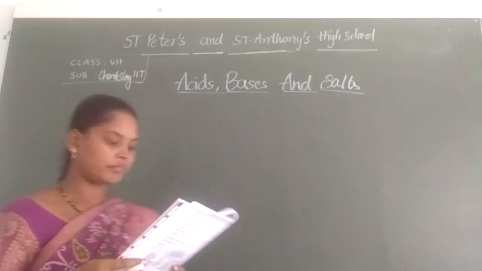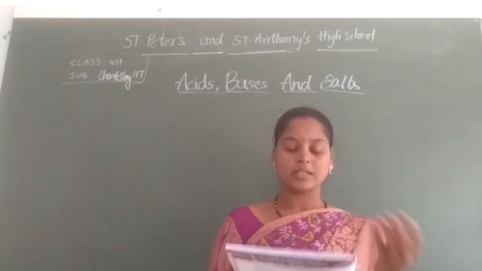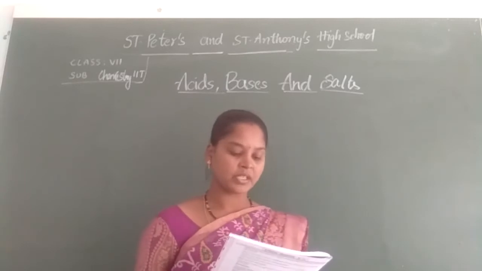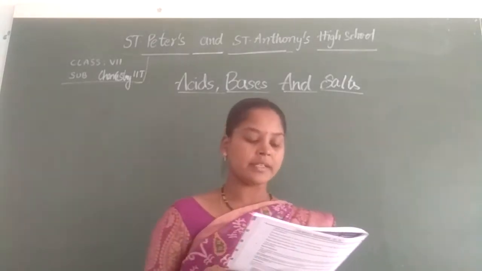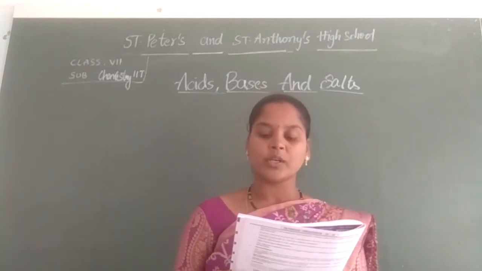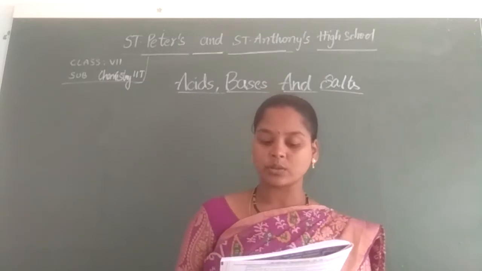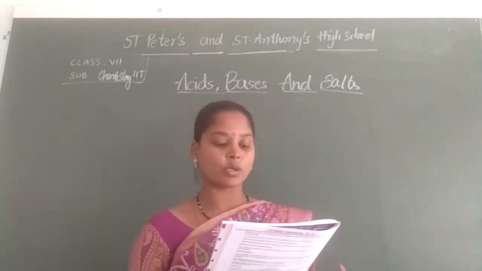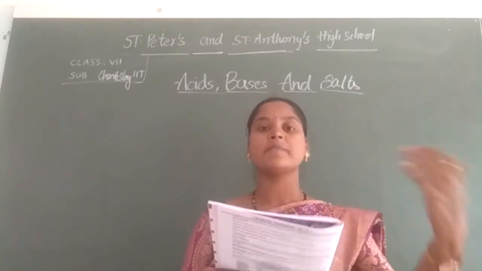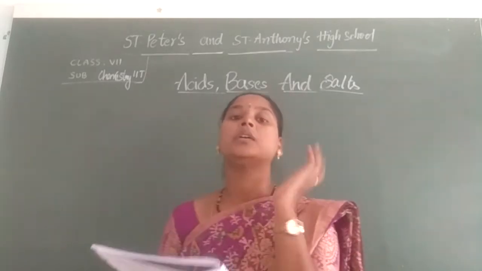So till yesterday we have finished the concept, right? So let us discuss a few questions and topics related to the questions. The first question is, try to understand. A restaurant owner has a few bottles of soda drink in his restaurant, but unfortunately there are no labels. So he has to serve the drink on the demand of customers. One customer wants an acidic drink, another wants a basic one, and one more customer wants a neutral drink. How will the restaurant owner decide which drink is to be served to whom?